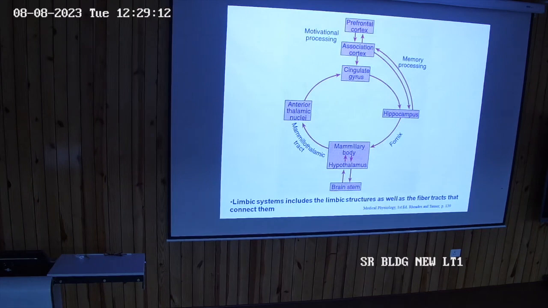So it is a connection between the older structures involved in the brain formation and newer structure. So neocortex and old structure of the brain. So it forms a border. So it is known as limbic system. It forms a border. Okay. So that is why it is known as limbic system.